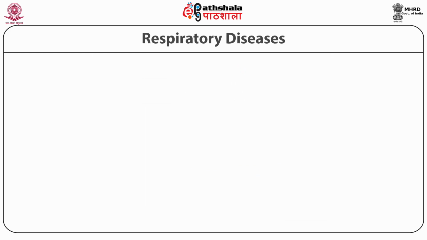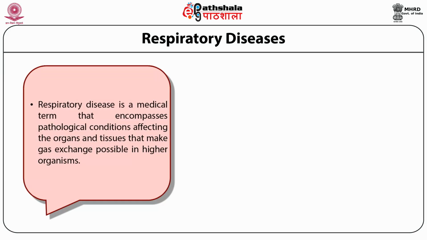Let's understand the different types of respiratory diseases. What do we understand by respiratory diseases? It is a medical term that encompasses the pathological conditions affecting the organs and tissues that make gaseous exchange possible in higher organisms.